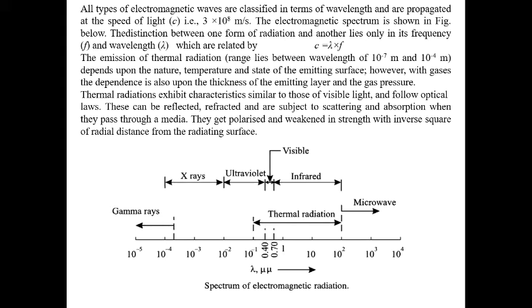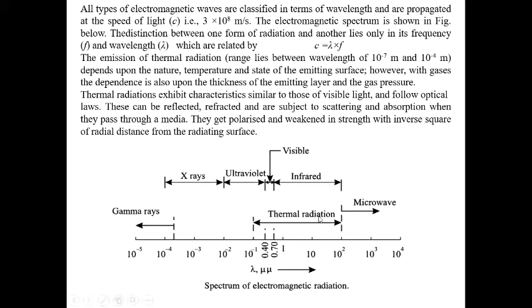All types of electromagnetic radiation are classified in terms of wavelength and propagate at the speed of light, c, which is 3 into 10 to the 8 meters per second. The electromagnetic spectrum is shown in the figure below. The difference between one form of radiation and another lies only in the frequency f and wavelength, which are related by c equals lambda into f.